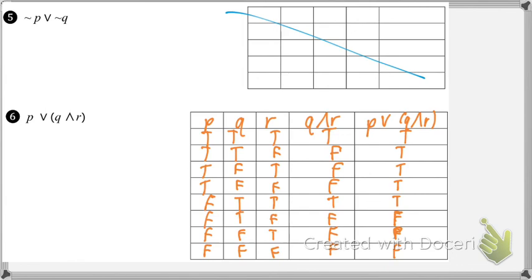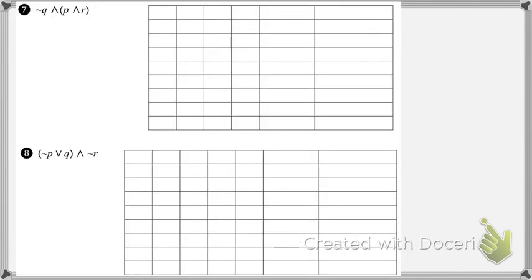Okay. Now notice the columns can get bigger and bigger and bigger, but we're really just going to continue to do the same thing. The only thing that changes between 6 and 7 is 7 throws in a negation as well. So you just have to put the negation where it goes.